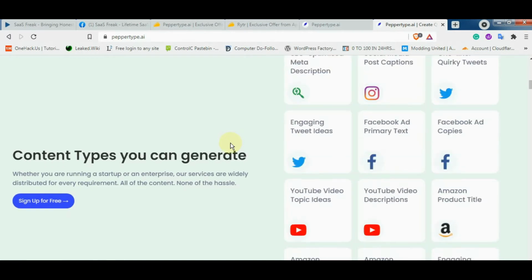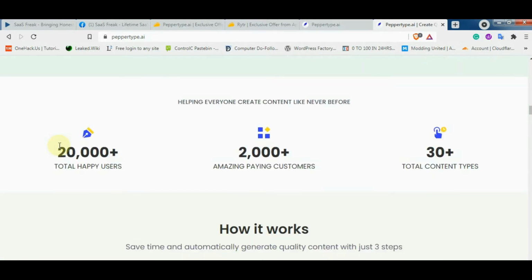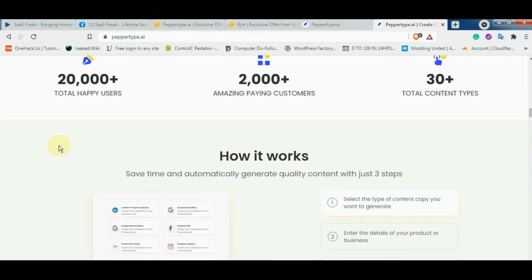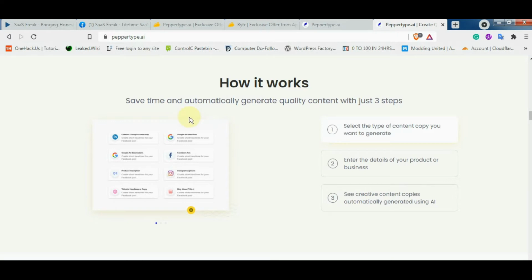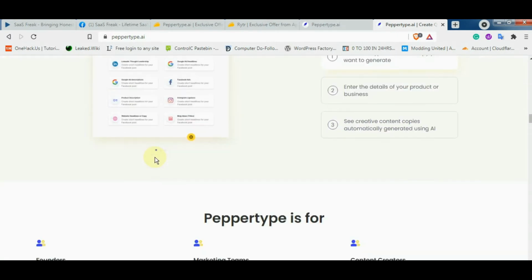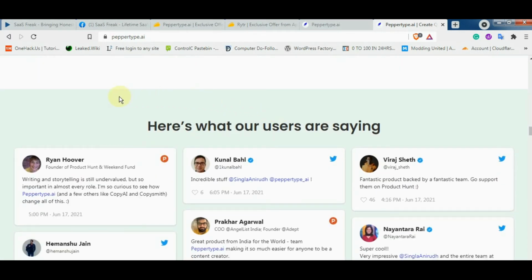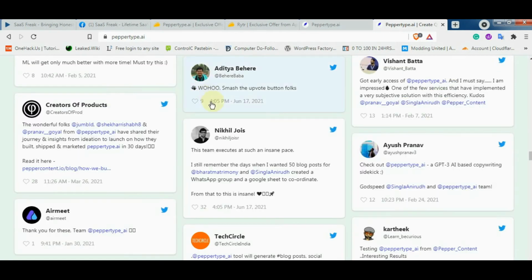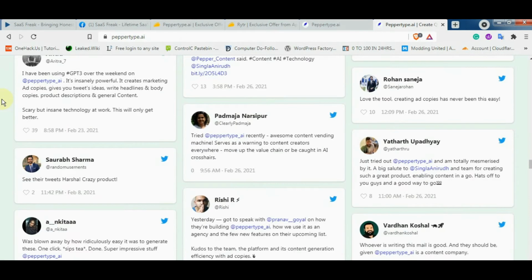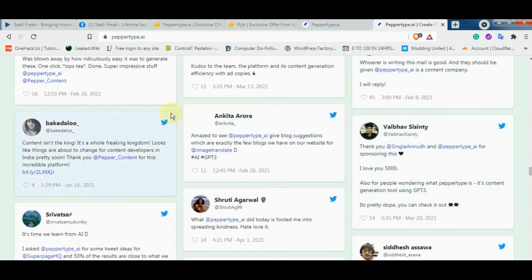So let's see more. Okay, so you can also sign up for a free trial if you want. However, we LTDNs want everything from AppSumo, so that's something to consider. Okay, so here is it, how it works. It is very easy, so I will also show you that. So basically here are the reviews or testimonials of many peoples, and some are very popular people like Vaibhav Cincinnati.